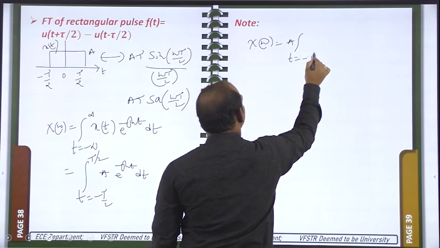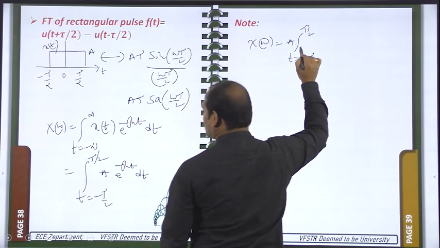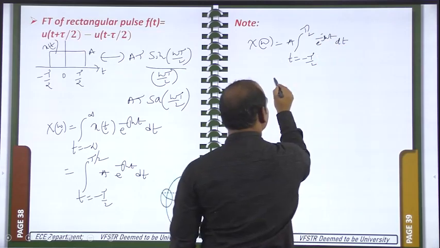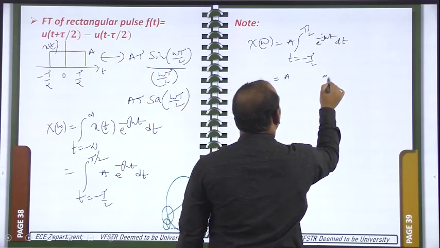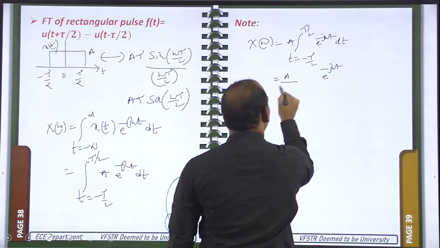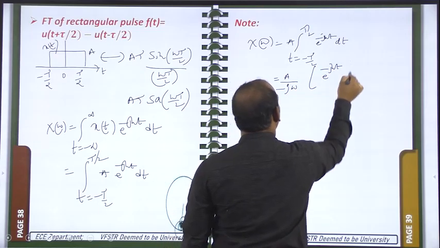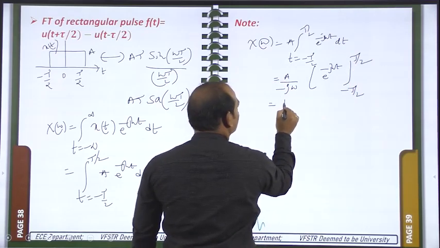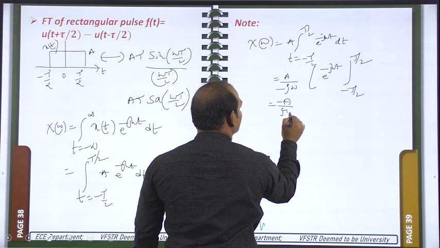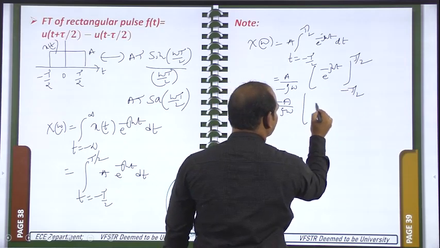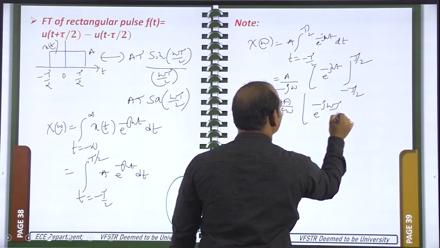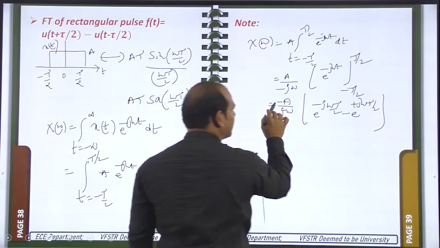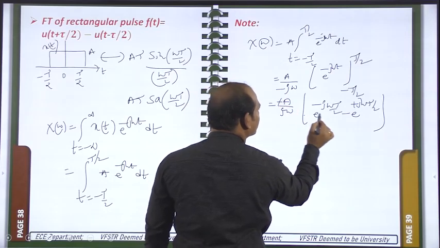Integral t is from minus tau by 2 to plus tau by 2, e power minus j omega t dt. So it is equal to A. Integration will be e power minus j omega t by minus j omega, with limits minus tau by 2 to plus tau by 2. Minus A by j omega. Substitute the upper limit, e power minus j omega tau by 2 minus e power plus j omega tau by 2. Multiply this minus inside, then you will get minus here, plus here.